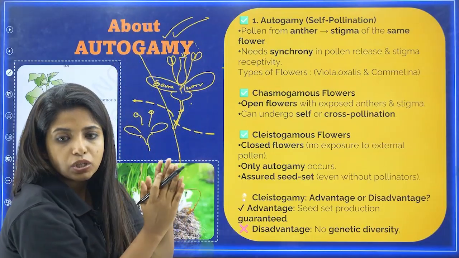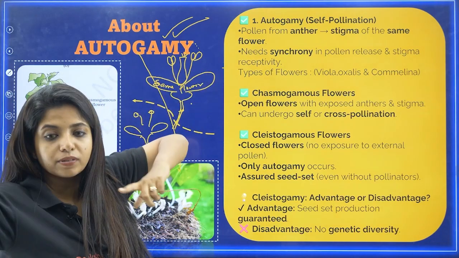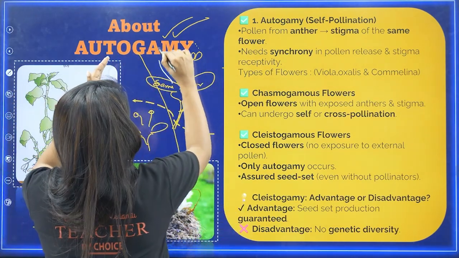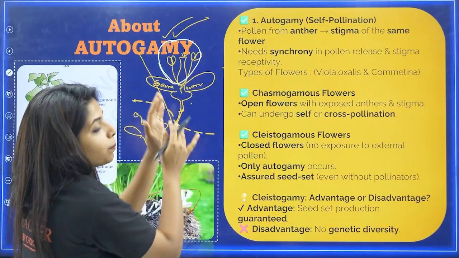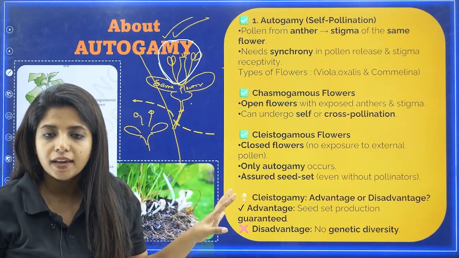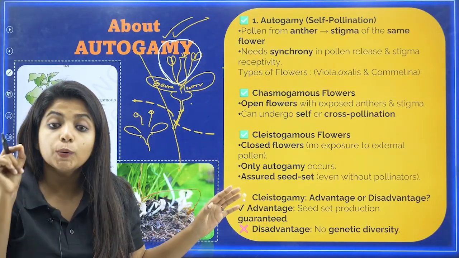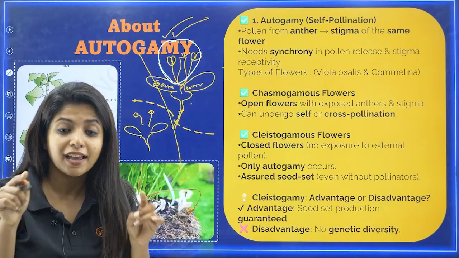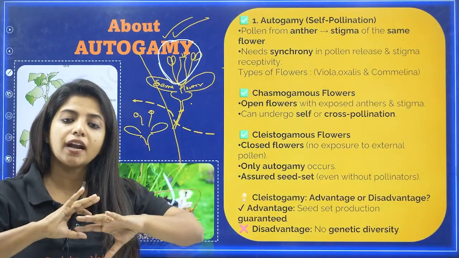So in that case, can you expect that pollen grains would be coming from somewhere else and pollinating over here? No. It's all closed, right? This situation is like it's all closed. So whatever pollination would be happening, it would definitely be autogamy. Is there any other chance of anything else to happen? No. Okay, so in cleistogamous flowers, the flowers which are closed, clisto, Cl, closed, autogamy is something that always happens.